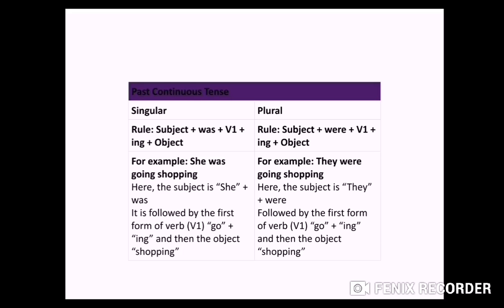Let's see with example. She, because she is your subject and it's singular, was will come here. So was is your helping verb or auxiliary verb. Go is your first form of verb plus ing. We have added ing with go. Shopping. She was going shopping. And let's see the example of plural, they. They is your plural, so we will use were. They were going shopping. Or I'll give you one more example, Neha and Priya. Neha and Priya are two. So Neha and Priya were dancing yesterday.